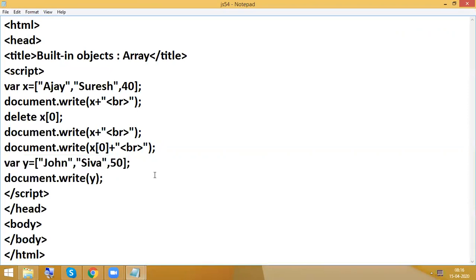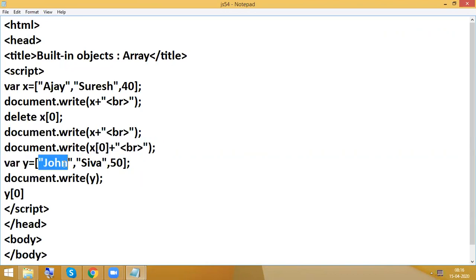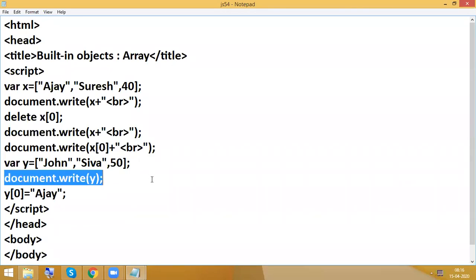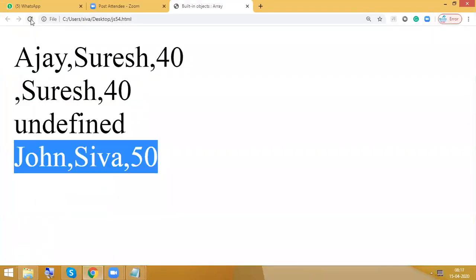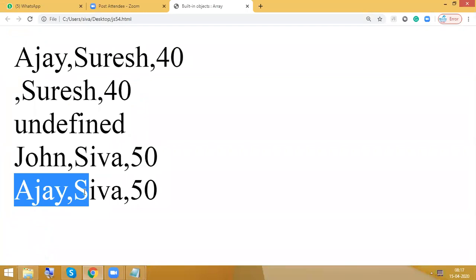So y of 0 means we are targeting John. That John should be replaced with Ajay. Use some BR here. Then instead of John, you are going to have Ajay. So this is the way we replace.